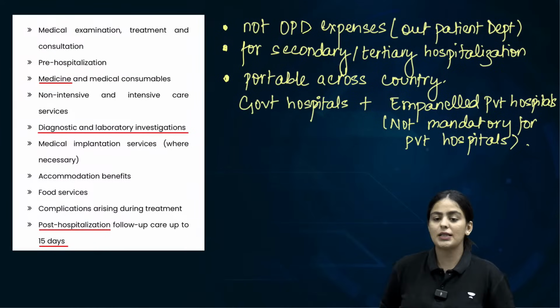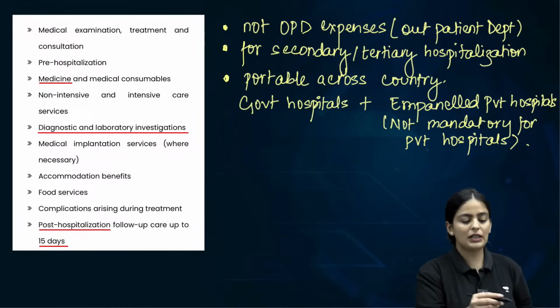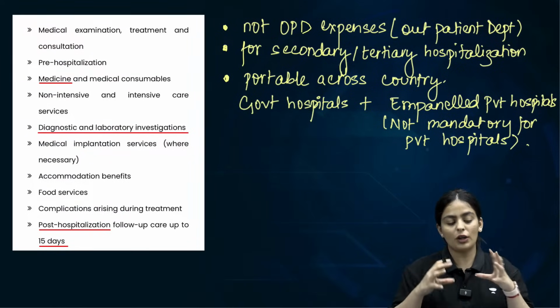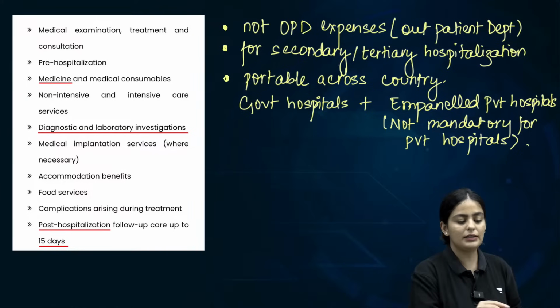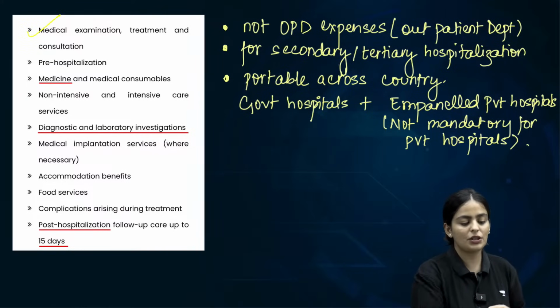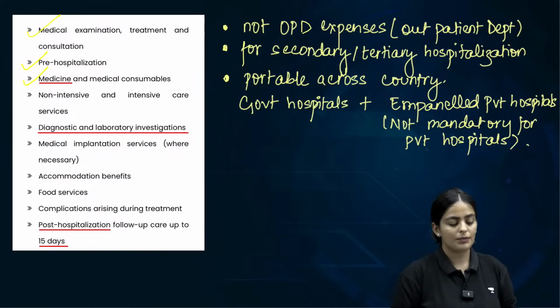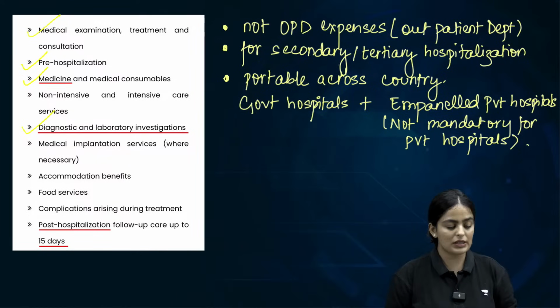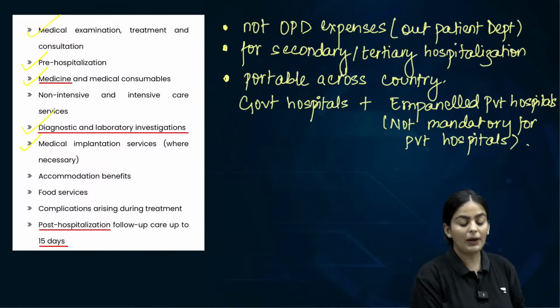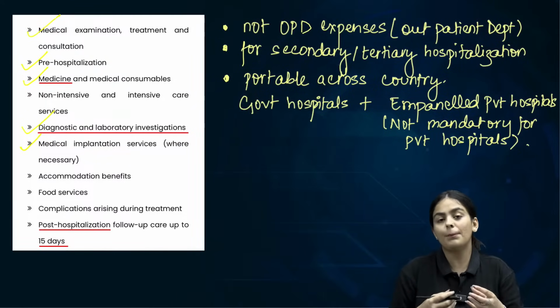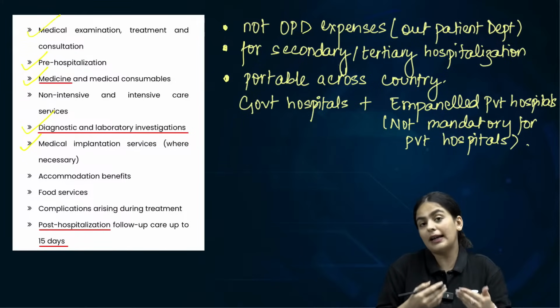A few other features I've also put here. Can you see the eligibility, which all treatments are eligible under this scheme? Medical examination, treatment and consultation, pre-hospitalization, medicine and medical consumables, diagnostic and laboratory investigation, so any diagnostic, etc. Medical implant, you're fitting in any implant, for instance, a stent in the heart.